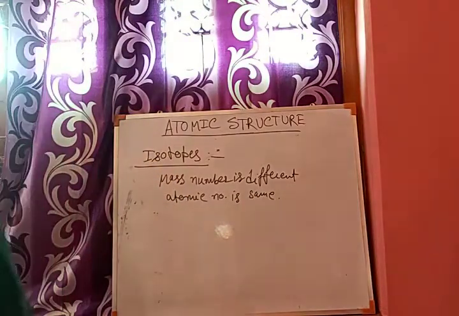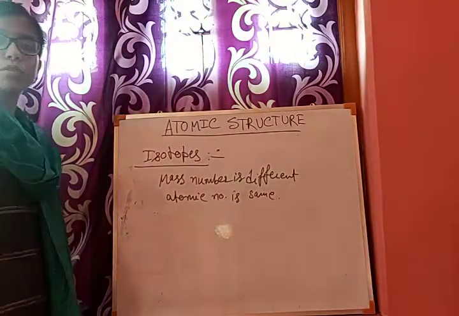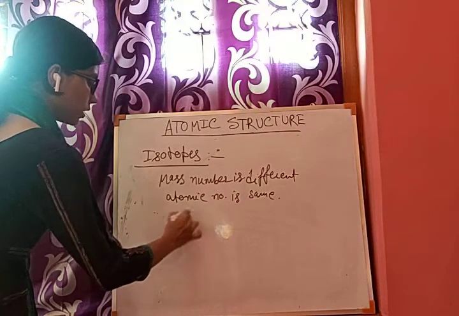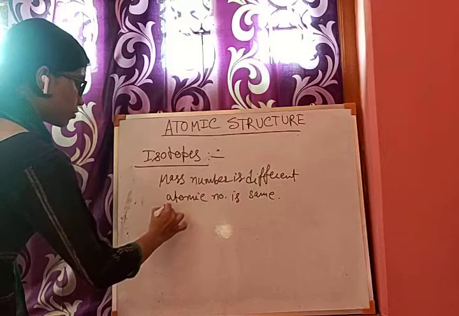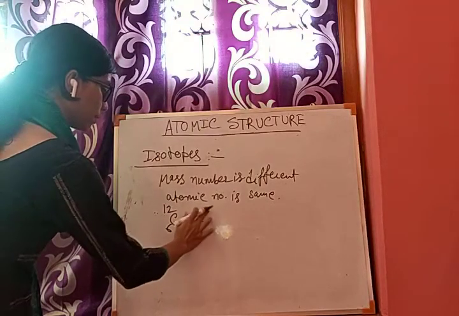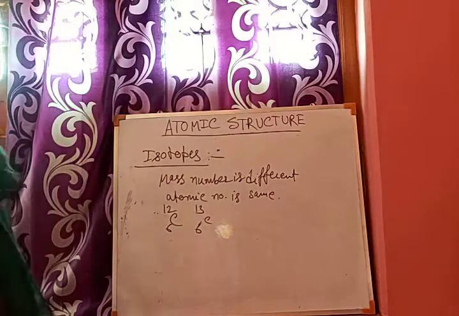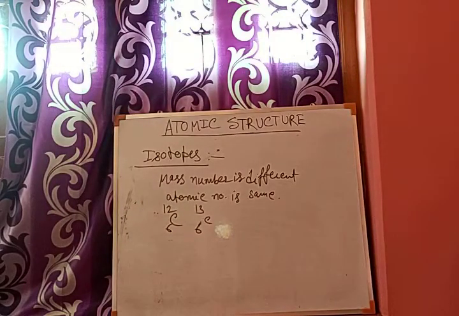If I say the atom of carbon, carbon is an element. I have given an example. So there exist two isotopes, 6C12 and 6C13.